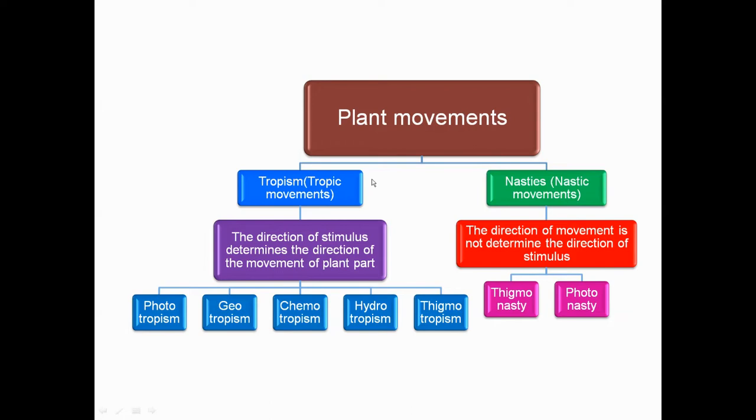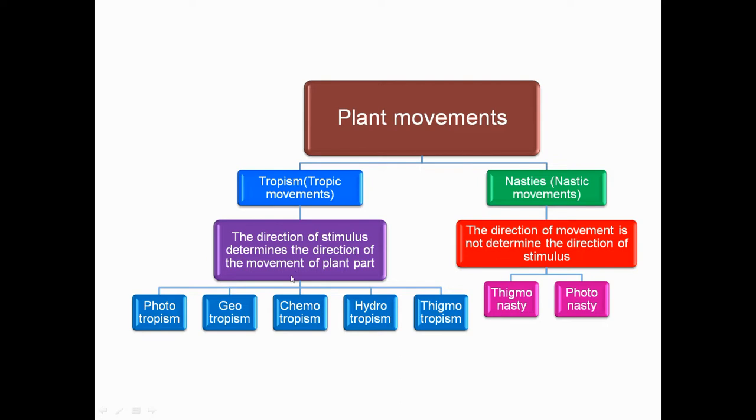Now coming to plant movements. We basically categorize plant movements in two categories, tropism and nasties. Tropism is also referred to as tropic movements. Nasties are also referred to as nastic movements. In tropism, the direction of the stimulus determines the direction of the movement of the plant part. However, in nasty or nastic movement, the direction of movement is not determined by the direction of the stimulus.